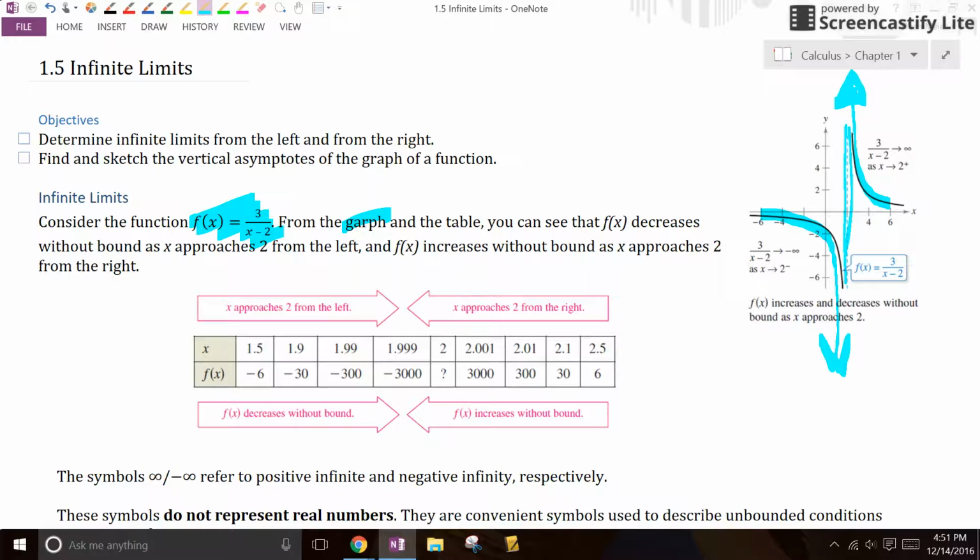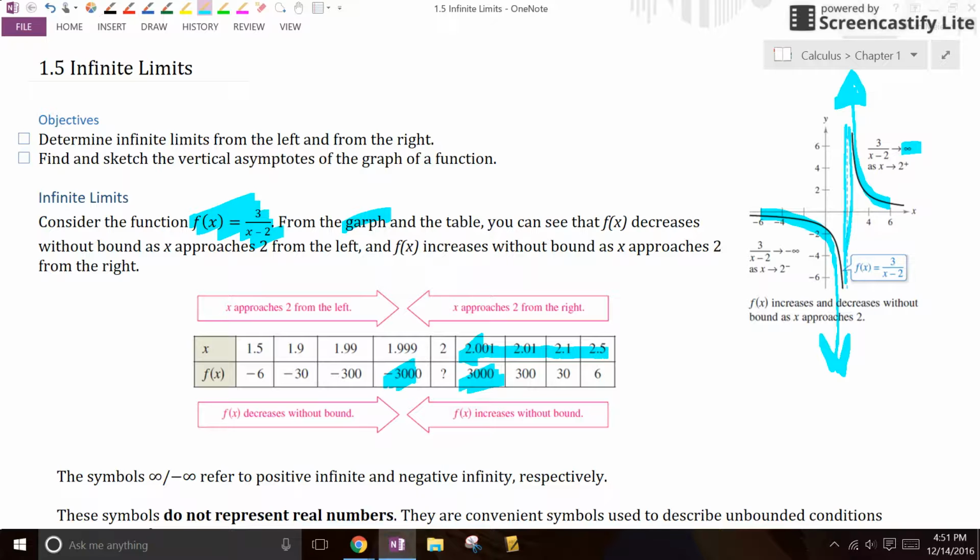Sorry, as we approach 2 from the right, we say that it is headed to infinity, because it keeps going up and up. Same thing you would get if you did this numerically on a table. If you plug in things really close to 2, you would notice that as we get closer and closer to 2, these numbers are getting bigger and bigger on the right side, but smaller and smaller on the left side. Doesn't look like they're zeroing in on anything. So they're going to keep going unbounded and get larger or smaller, whichever side you're going to.